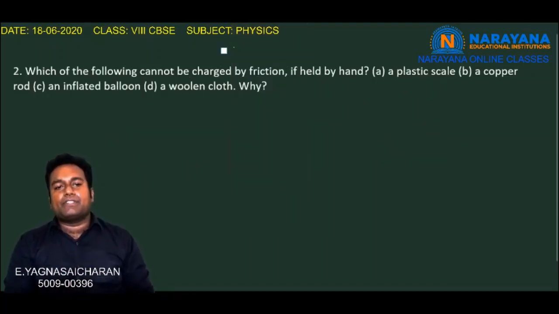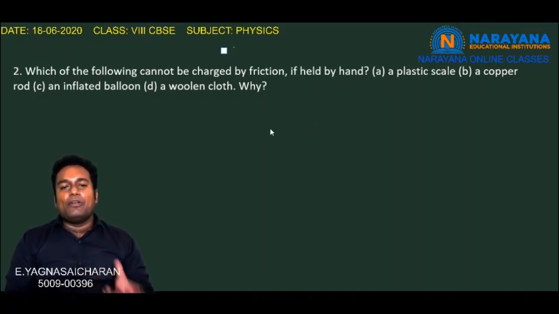Let us see the second question. Which of the following cannot be charged by friction if held by hand? First one, a plastic scale, a copper rod, an inflated balloon, a woolen cloth, and he is asking why. Whenever we hold an object by hand, for example, let us consider a plastic scale. A plastic scale can be charged by rubbing, or charged by friction. An inflated balloon can be charged, and a woolen cloth can also be charged.